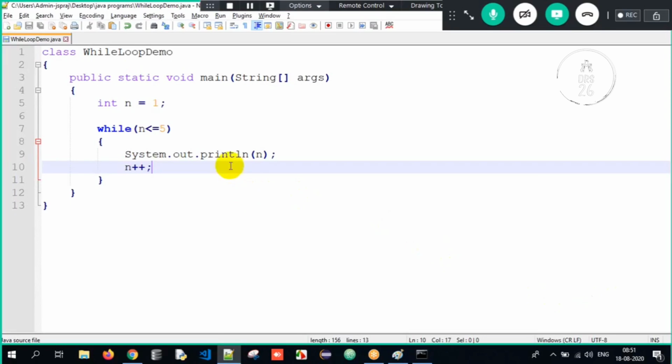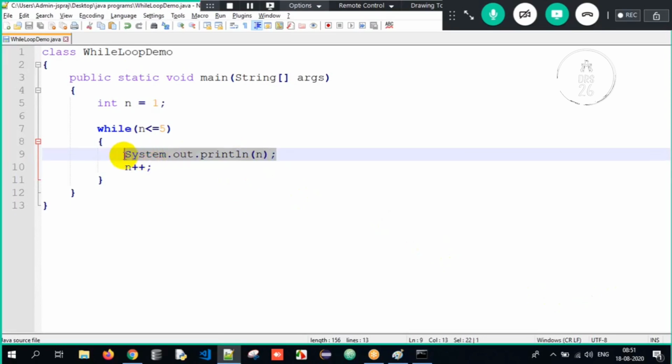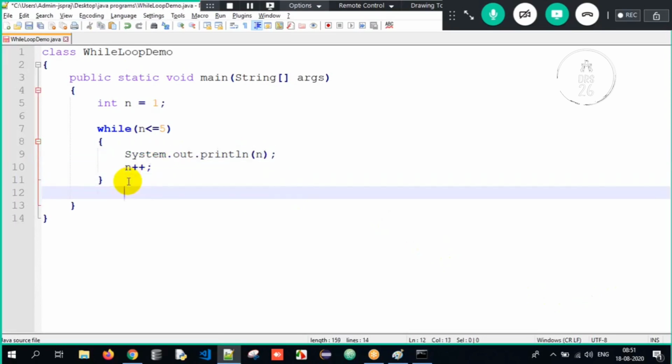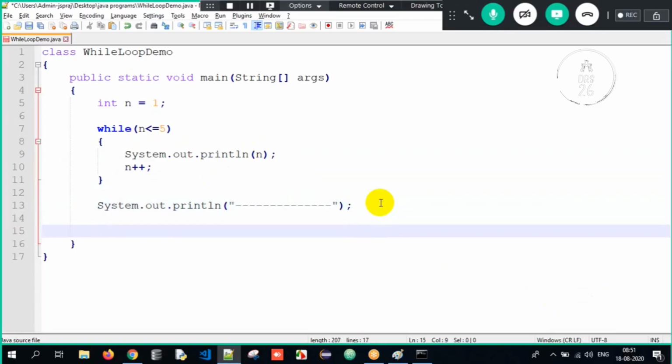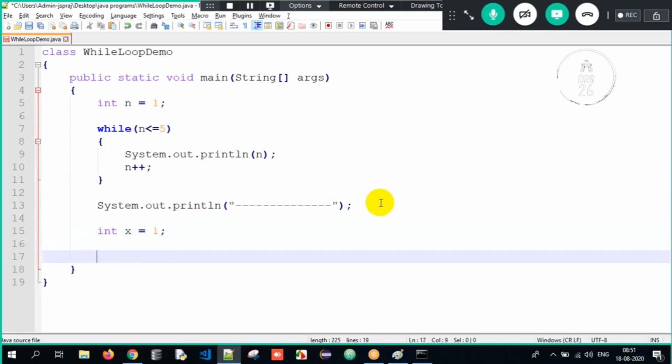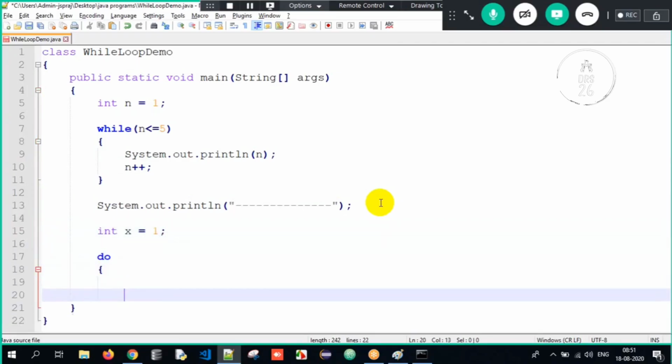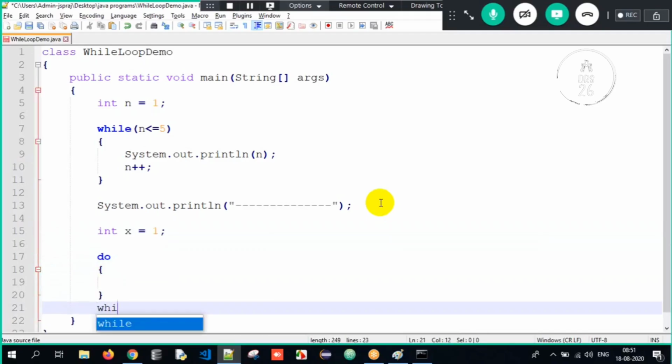Let me do it over here itself. So now how am I supposed to do it here? First I will have one variable, int x equals 1. Now I have to open curly braces, close, and while, okay, while what? Until x is lesser than or equal to 5, you keep on looping.